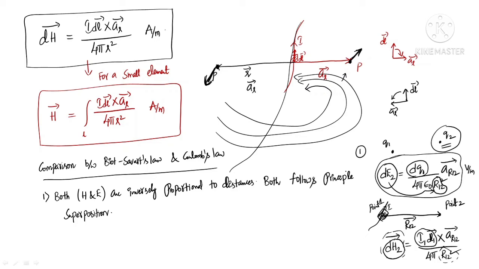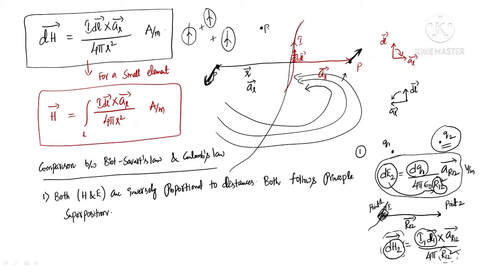Similarly here also, for example, if you consider this as the point of interest P, I have one current carrying conductor here, another current carrying wire here, another here, like this. If I want to find the total field at point P, I can find the field due to this wire plus the field due to this wire plus the field due to this wire.